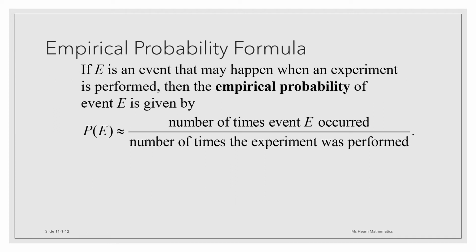In general, we define the empirical probability of an event E to be the number of times event E occurred divided by the number of times the experiment was performed, like flipping the cup 100 times.